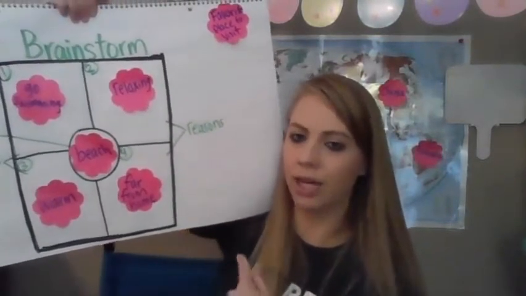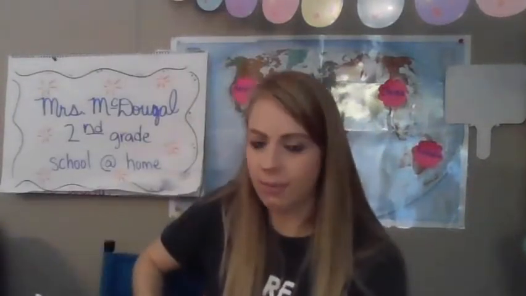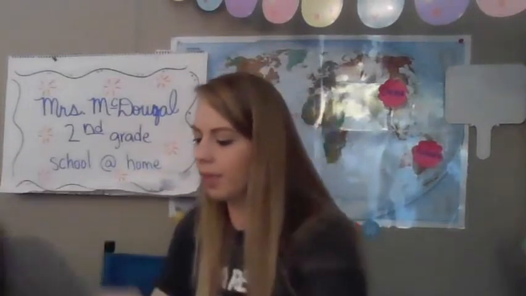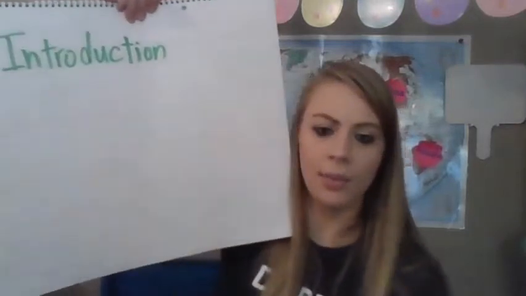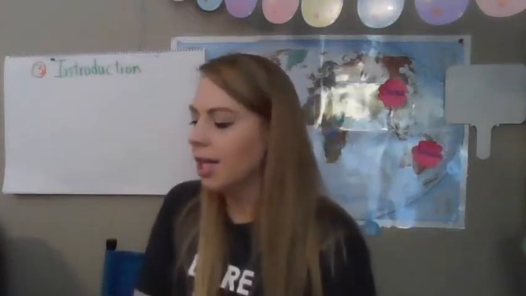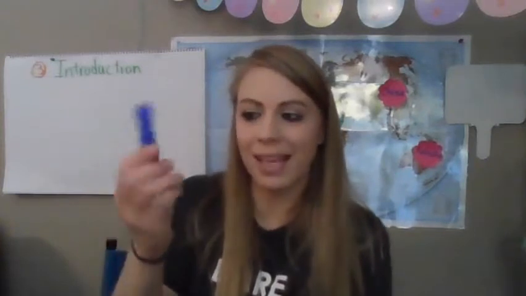So now let's look at our introduction. So for our introduction, we have 3 parts. Okay. So let me get our introduction up and ready. Hold on one second while I put this on the wall. All right, so now I'm ready. So I'm going to show you both the writing with a marker. Yes, my smelly markers. This one is blueberry. Or you can use a pencil and paper, which I would prefer for you. And I'm also going to show you how to do it online, and we'll do that last.